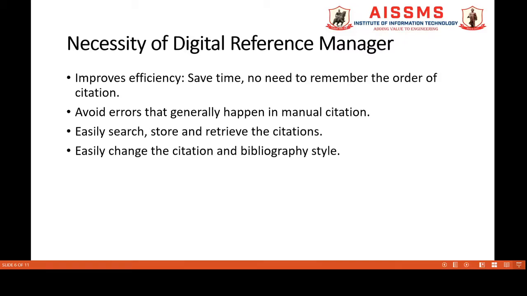It also helps to avoid errors that generally happen in manual citation. It will help to easily search, store and retrieve the citations. It also helps to easily change the citation and bibliography style at the click of a button.